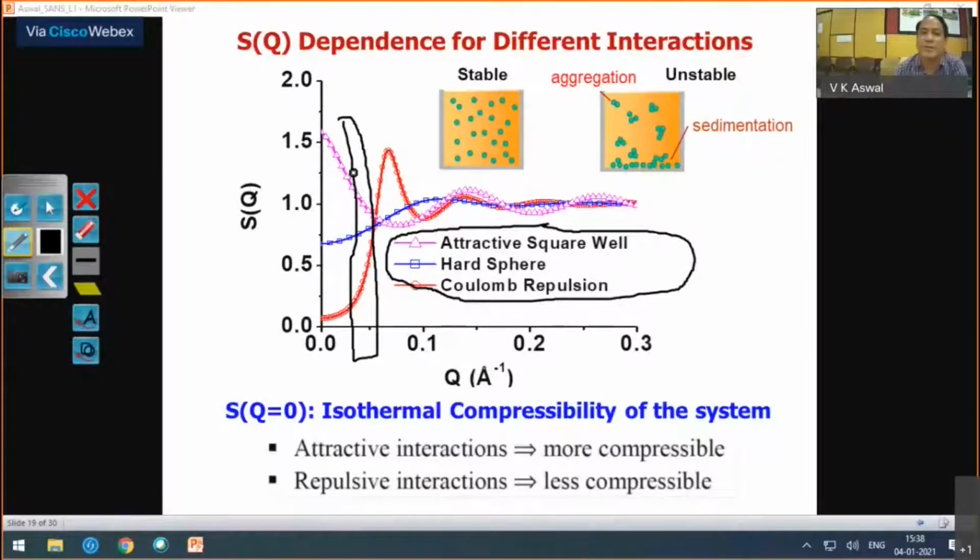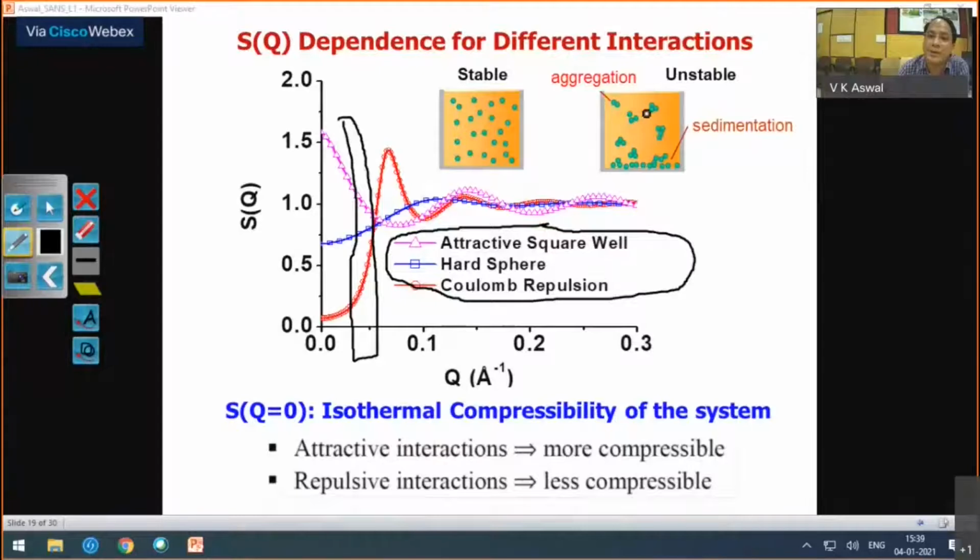Very, very important, because many times you have colloids, many medicines and colloidal products like paints, with an expiry date written on them. So what is the concept actually? They will be stable as long as the particles are repelling.